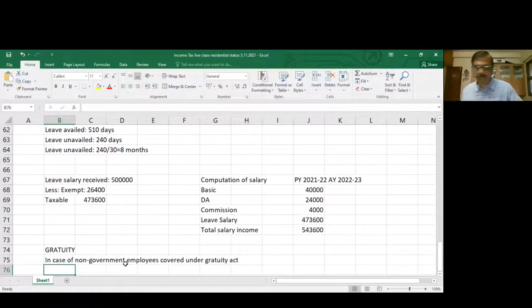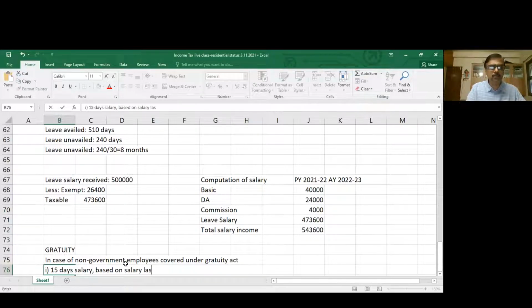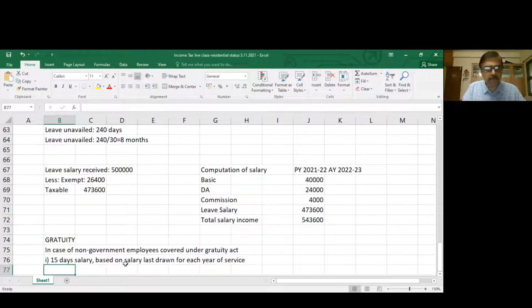One is 15 days salary, based on salary last drawn, for each year of service. So if an employee is going to put in 30 years of service, 15 days salary you have to consider, so 15 into 30. But there is a small important calculation here. I'll tell you what it is.